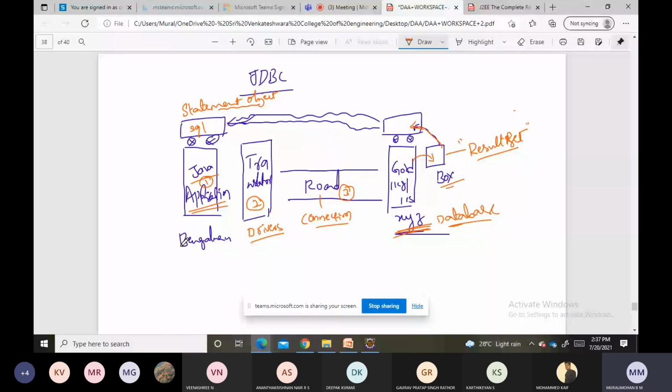You can take a snapshot of this diagram, so that in future when a result set concept comes, you can understand what this result set, statement object, driver, and connection are. Clear? Any doubt?